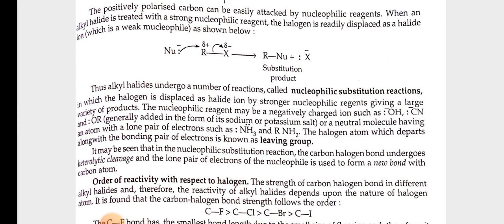The halogen atom which departs along with the bonding pair of electrons is known as the leaving group. It may be seen that in the nucleophilic substitution reaction, the carbon-halogen bond undergoes heterolytic cleavage and the lone pair of electrons of the nucleophile is used to form a new bond with the carbon atom. Order of reactivity with respect to halogen.